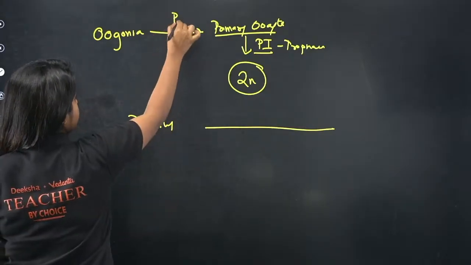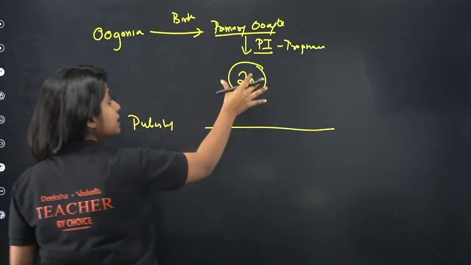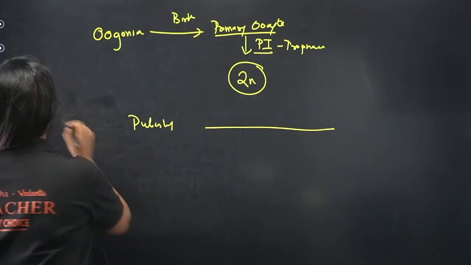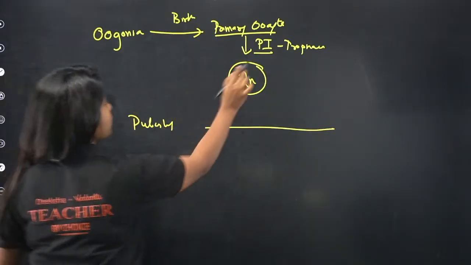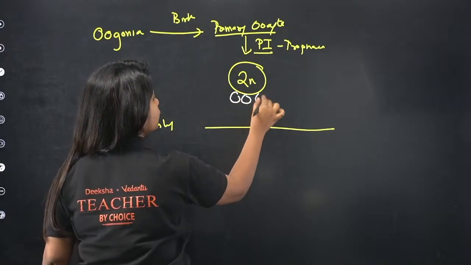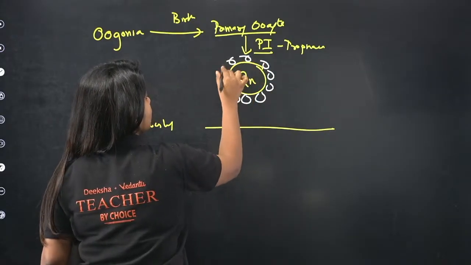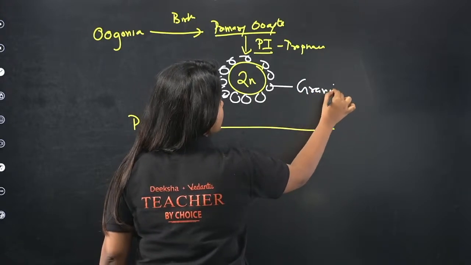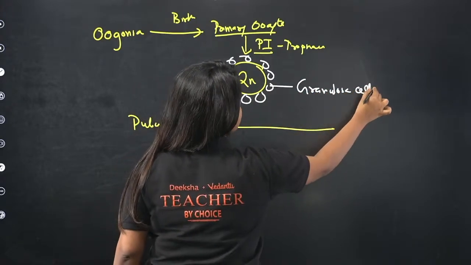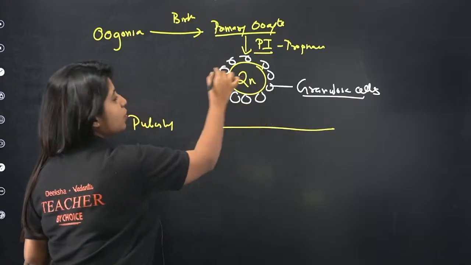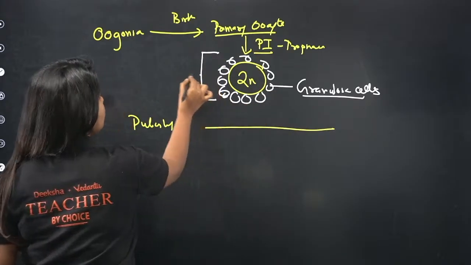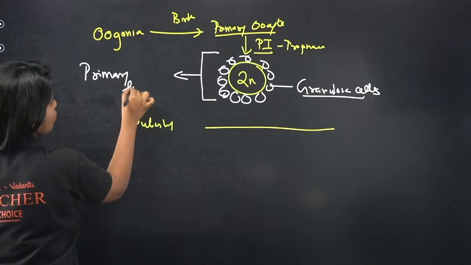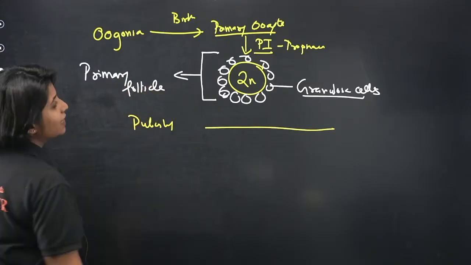It has to sustain like this only until we hit puberty. This is from birth until the time we hit puberty. It is stuck in this particular phase. But you need to understand one very important thing, that to make sure that this particular cell is safe, you have layers of granulosa cells being formed around it, and you call the whole thing the primary follicle.